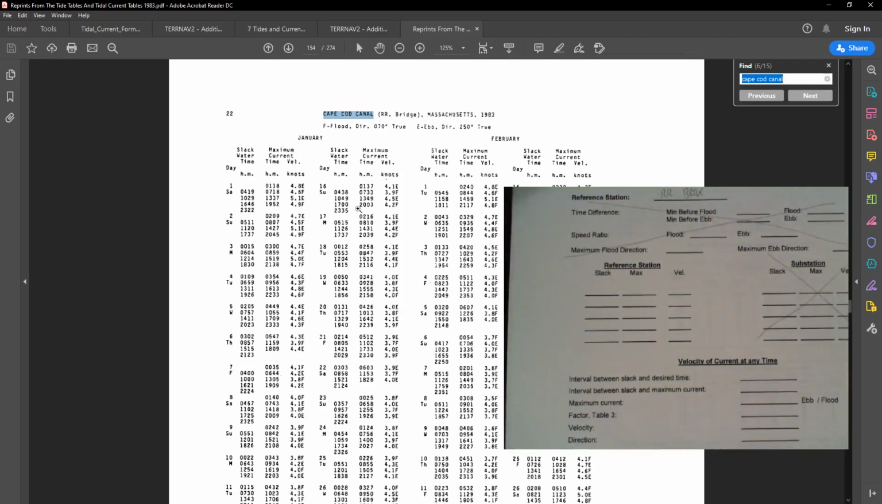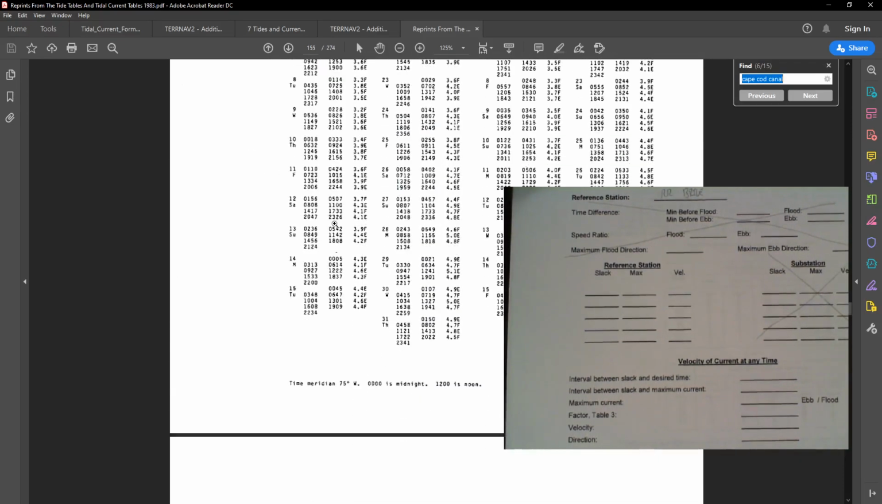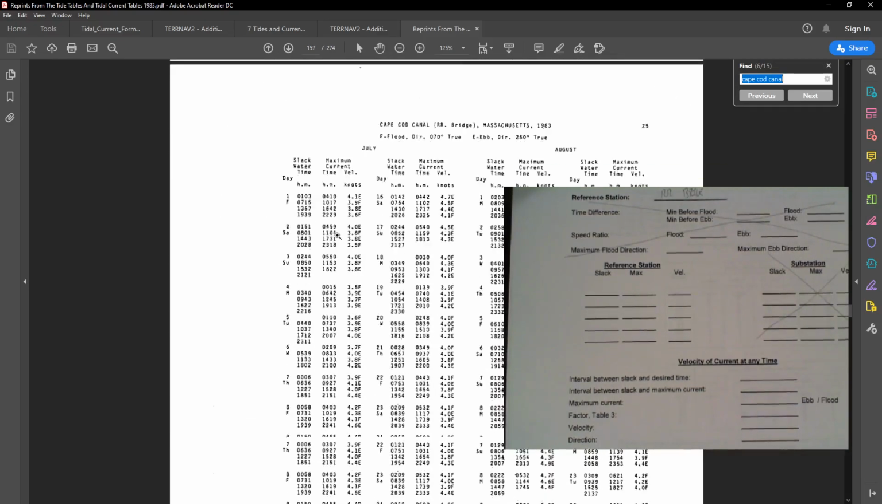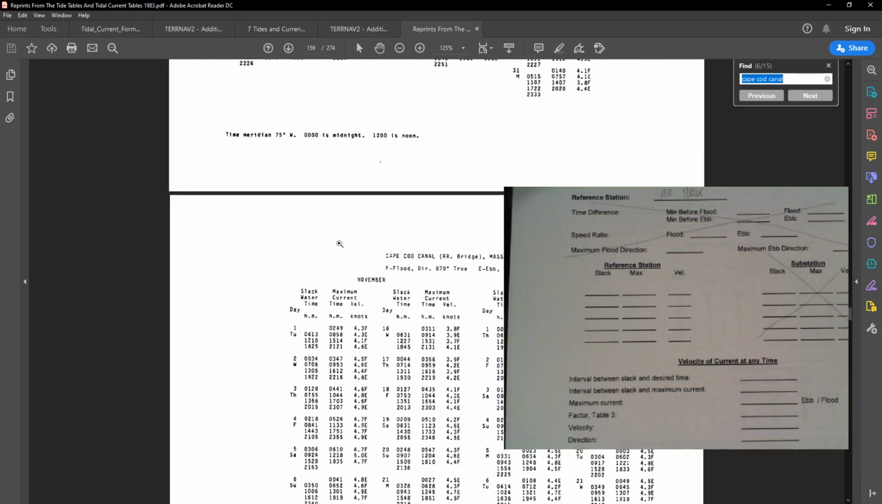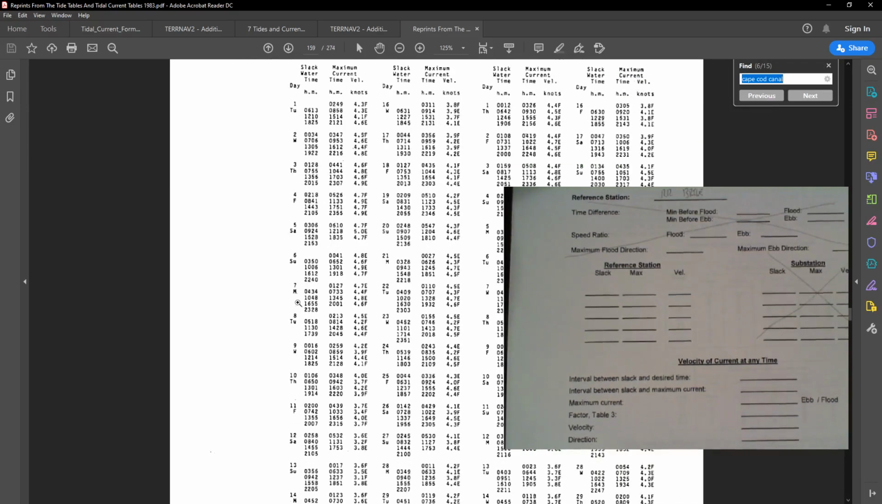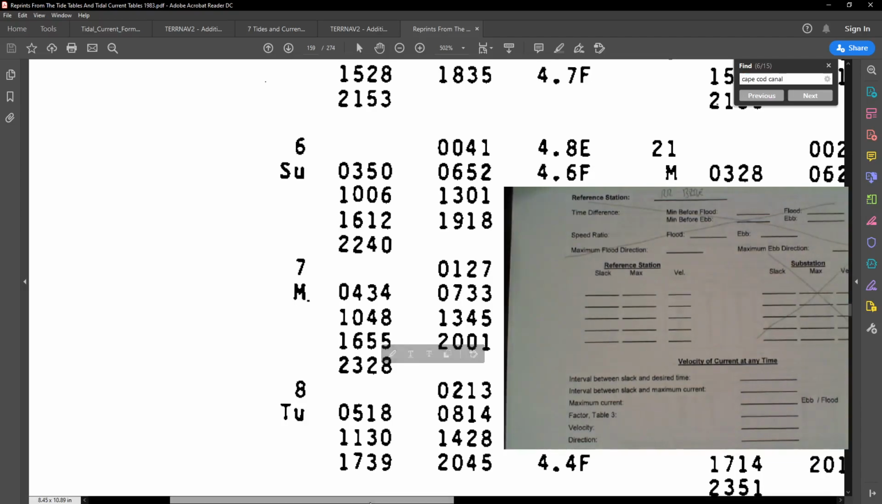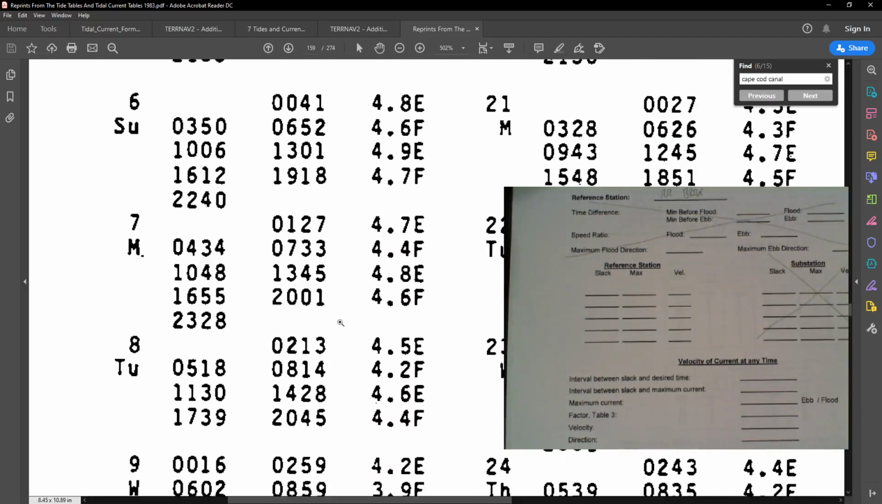Since our date is November, let's head down to November. November 7th. I'm going to use the marquee tool to zoom in on November 7th. There we go. And wouldn't you know it, 1655 is its own given time. So we need to find the two flood and ebbs between 1655 to account for duration of slack.